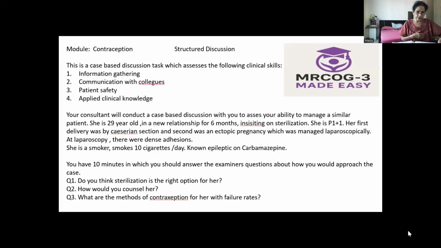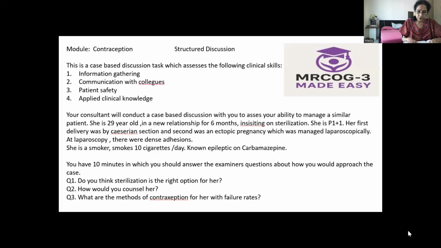Now, time of injection: up to 5 days of the menstrual period, she can take it without any additional contraception. But if it is after the 5th day, we need to give her additional contraception for 7 days. Then she can also start it after first or second trimester abortions, and in the postpartum period also she can take it. And if it is depot medroxyprogesterone acetate, which is taken every 12 weeks, we can give it up to 14 weeks. That is, 2 weeks late also we can allow. But after that, we need to give additional contraception if she comes much later than that.